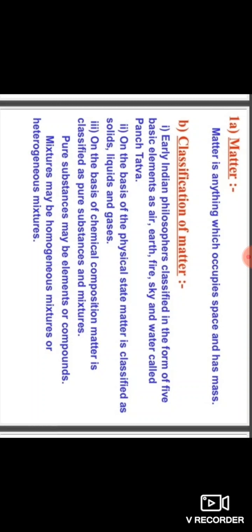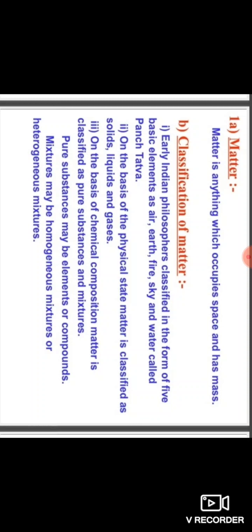As we look at our surroundings, we see a large variety of things with different shapes, sizes and textures. Everything in this universe is made up of materials which scientists have named matter. The air we breathe, the food we eat, stones, clouds, stars, plants and animals, even a drop of water or a particle of sand, everything is made up of matter.